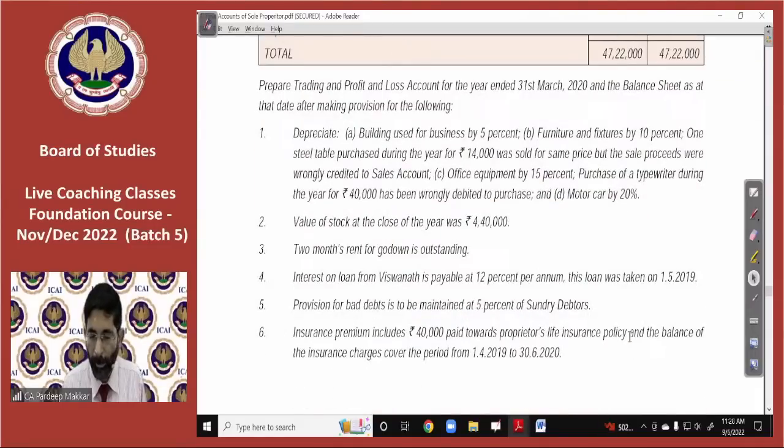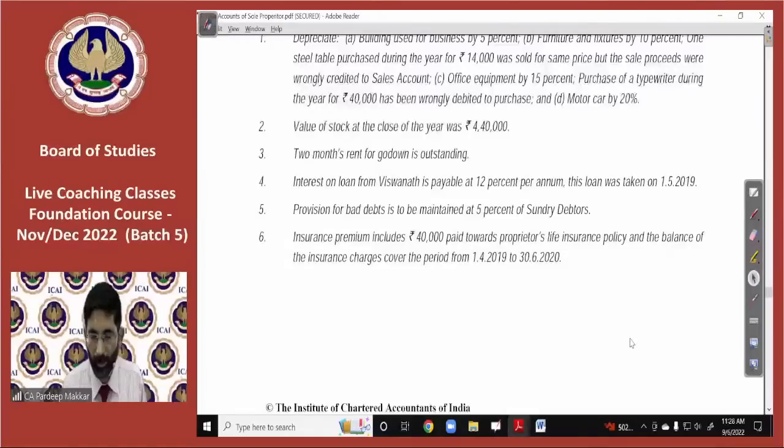Coming to provision for bad debts, it is 5% of sundry debtors that is given to you. So what we are doing, the pro forma is like this. I would like to give you the pro forma already discussed also. Provision for bad debts new is 5% of sundry debtors, but before that you will have to adjust your debtors, because while calculating 5% you need adjusted debtors, not the debtors that are given in your trial balance only. So let's adjust the debtors first.